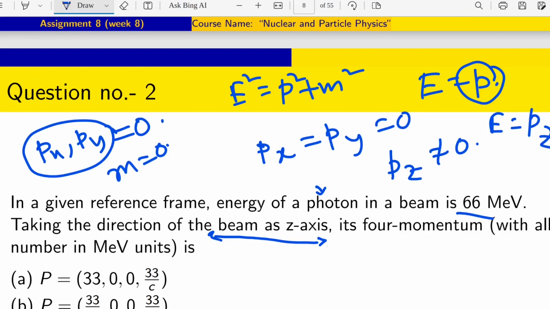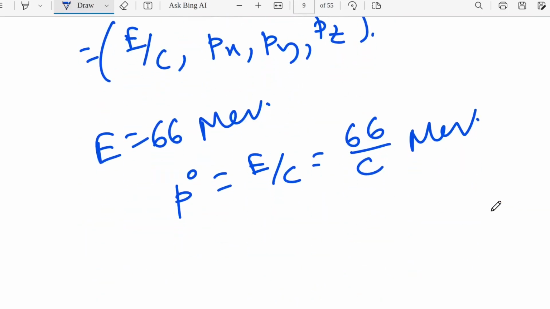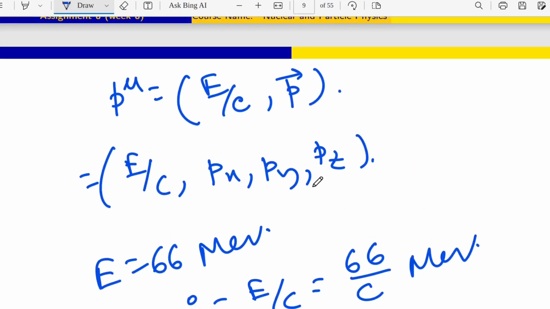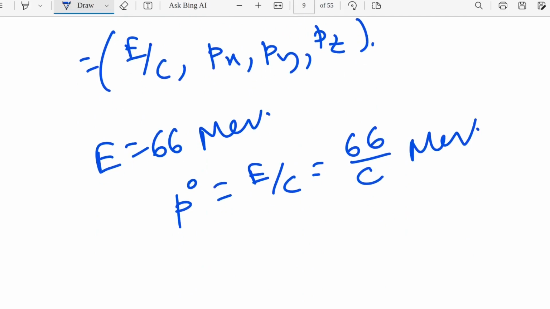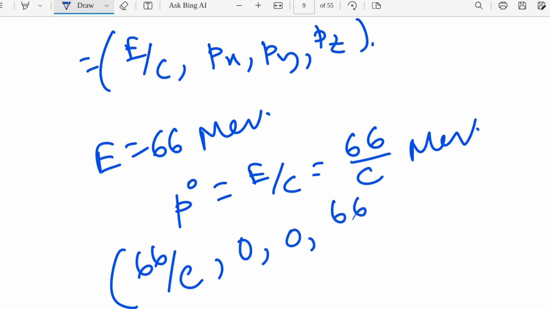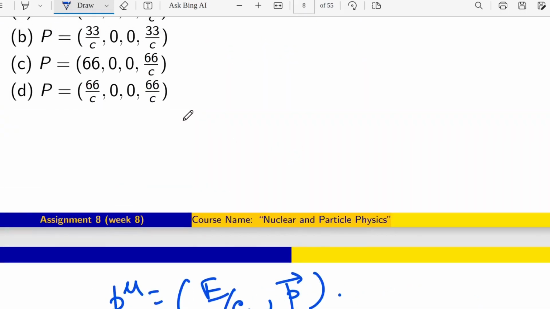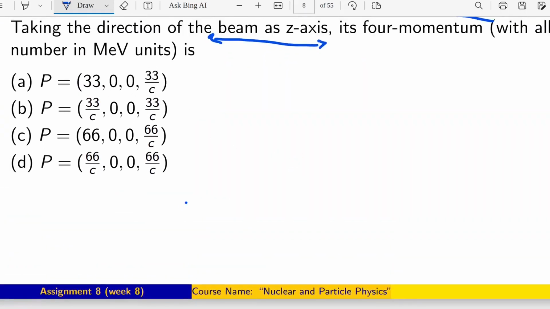That means what will be the value of Pz? Pz will be nothing but 66 MeV by C. So the answer will be 66 by C, Px 0, Py 0, Pz is 66 by C. So the correct option will be D: E by C, Px, Py, Pz. Okay.